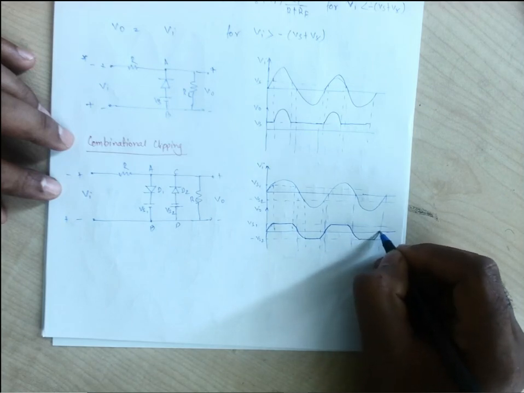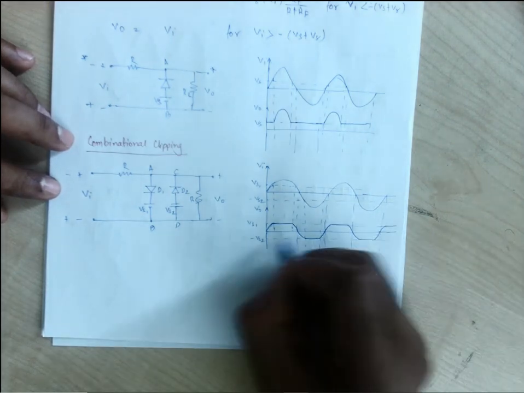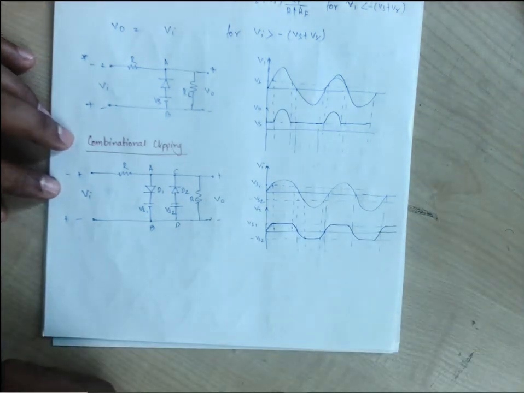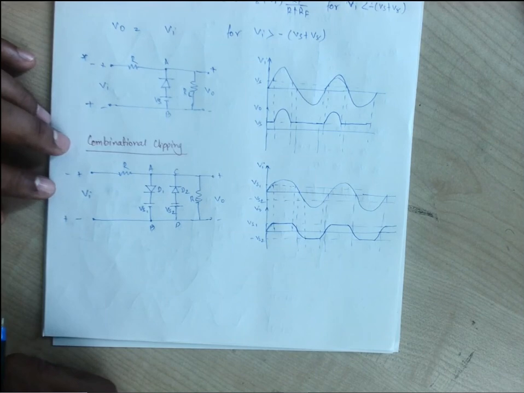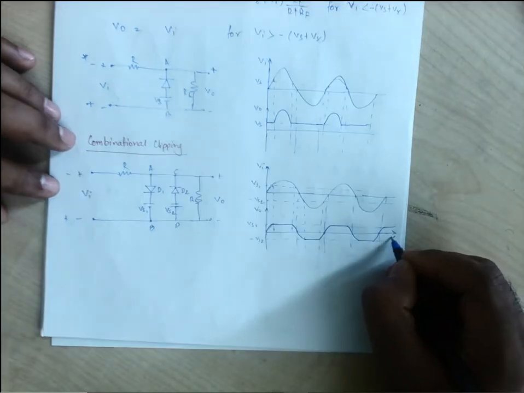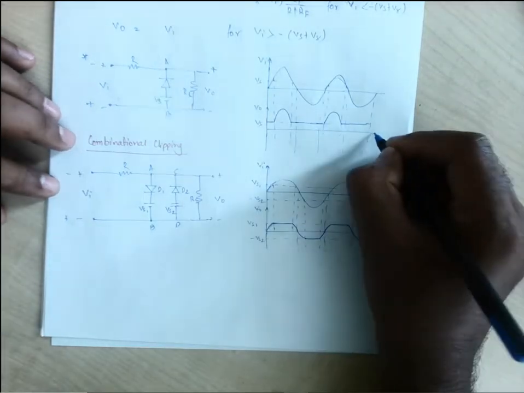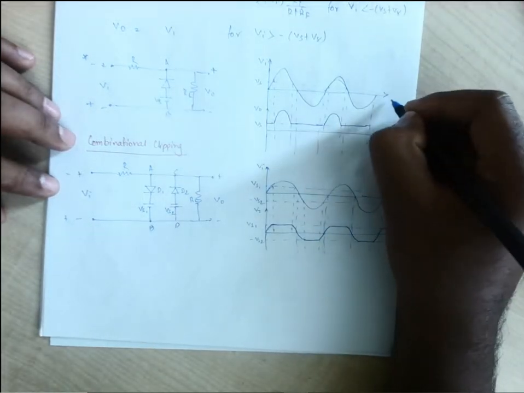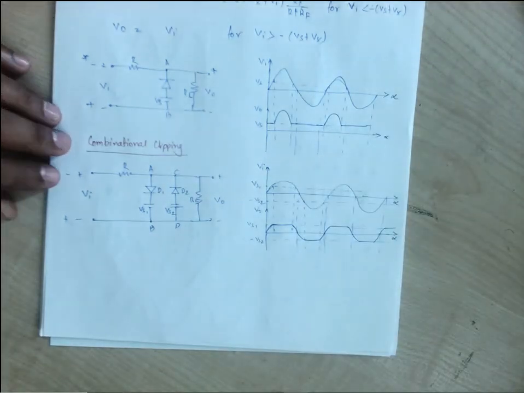So here we have an equal amount of clipping if we consider Vs1 and Vs2 to be the same, on both sides.